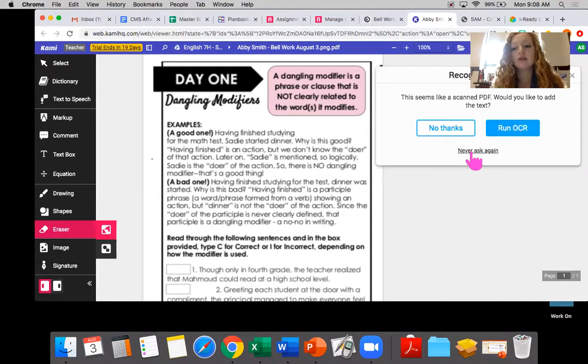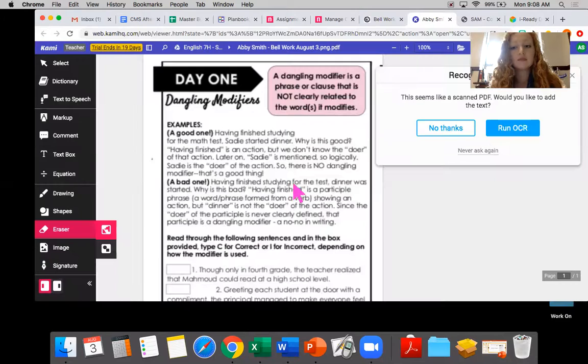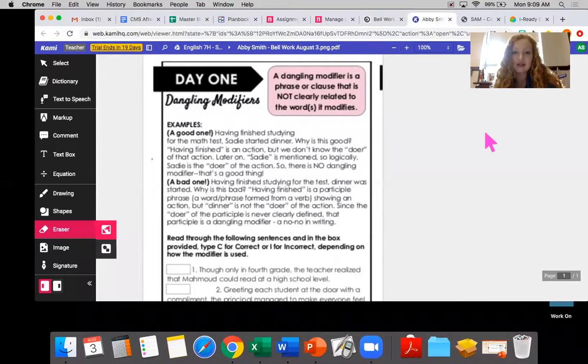Do not use your, sorry, I'm trying to log out of this little section. Okay, do not use your personal email address when you sign into Kami. We are using our school email address, okay?